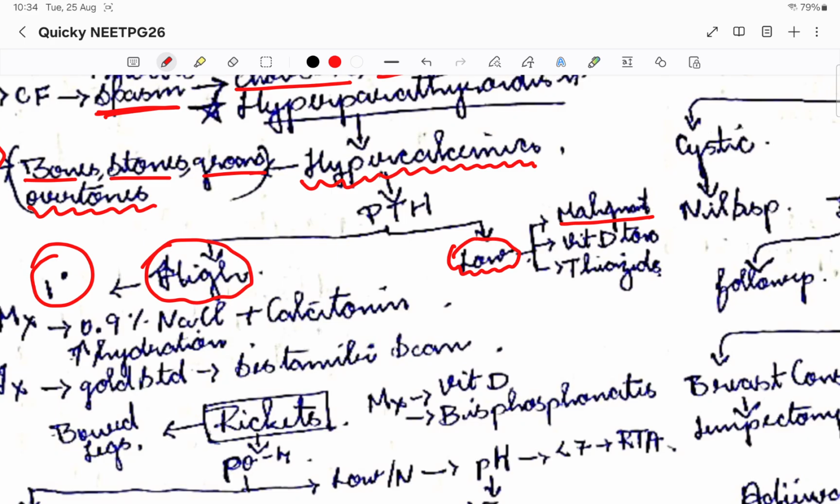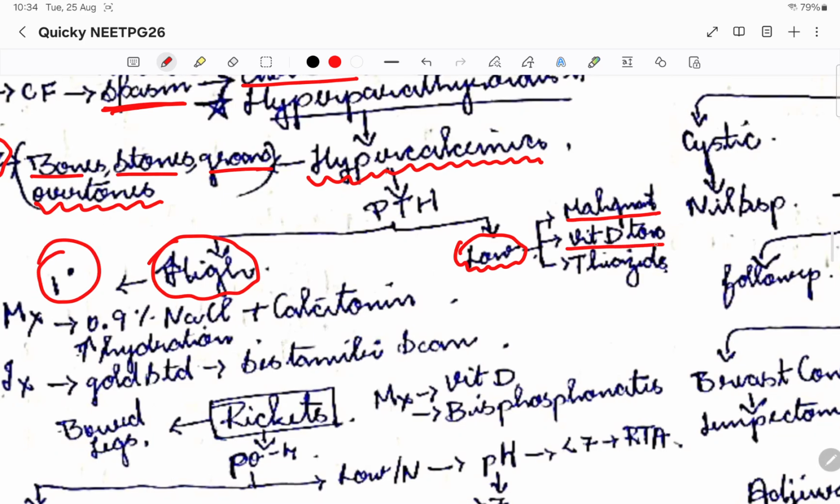I told you in paraneoplastic syndromes that we see hypercalcemia in squamous cell carcinoma of the lung. That is where it comes in.